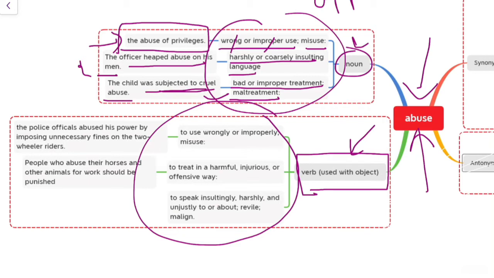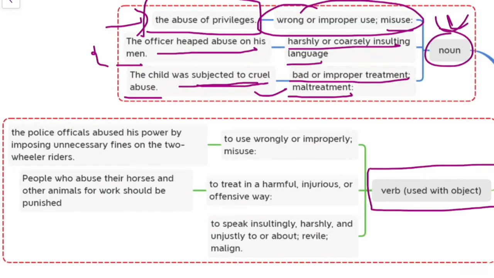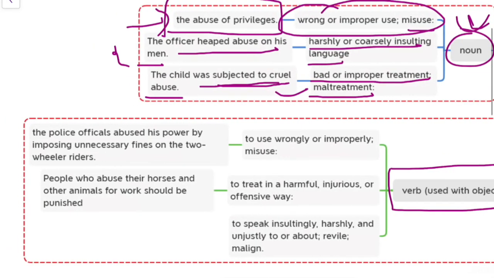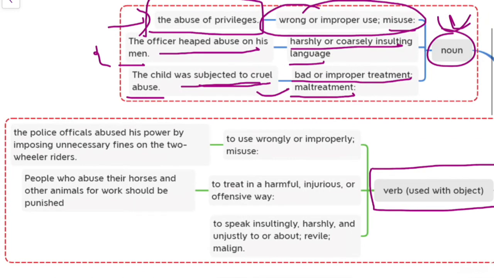But when we are understanding the meaning of that word, that is noun, and when we are using that word, that becomes verb. So this is the difference between noun and verb. Now let us understand the meaning of abuse in case of verb: to use wrongly or improperly, misuse.